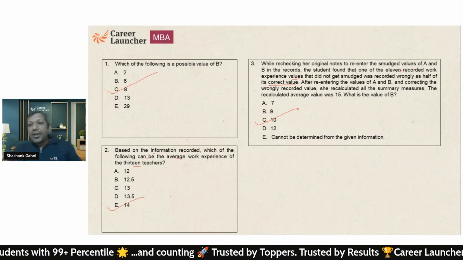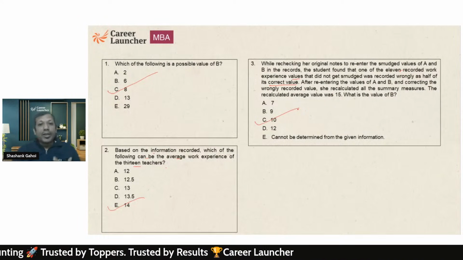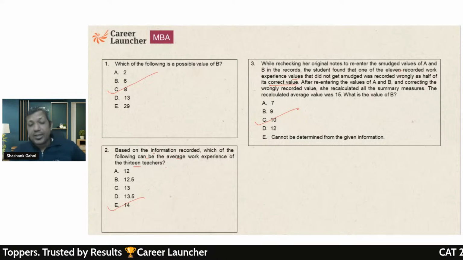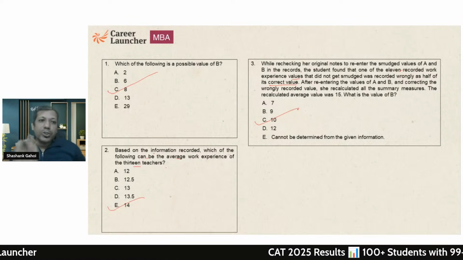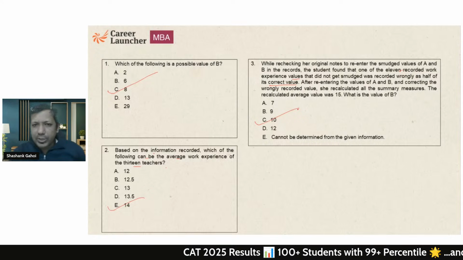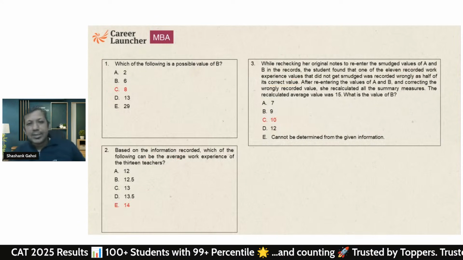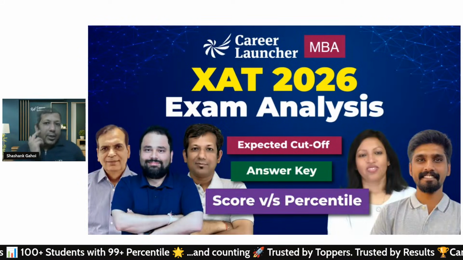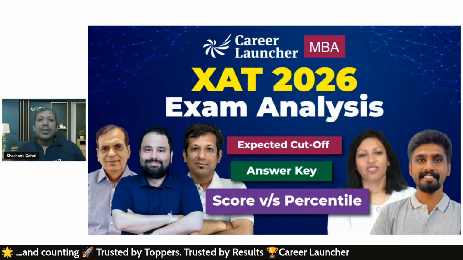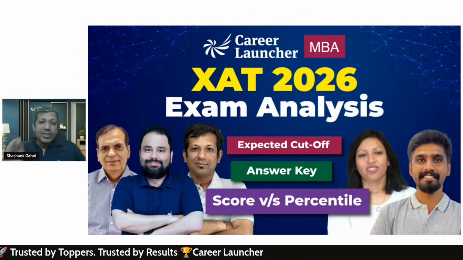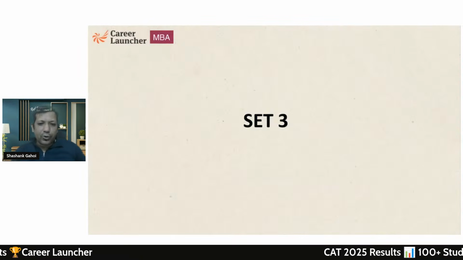Now, this is a tricky one. In this question, people can get stuck, and more likely they can also choose option E. Now, that's not very good. So if I'm going to solve this set, more likely I'm going to do question number 1, question number 2, and I'm going to skip question number 3. Okay, so did we get the right answers? Yes. Now, CAT 26 is there, and we are going to have exam analysis on that day. We are going to discuss expected cutoff, answer key, score versus percentile, everything.